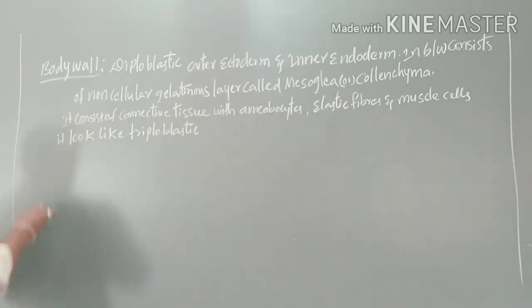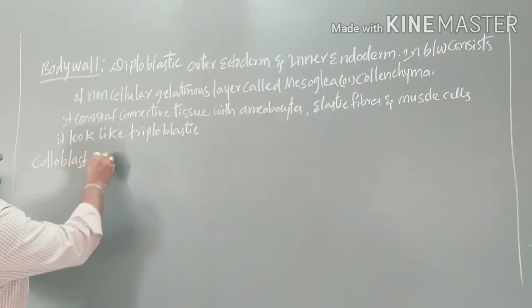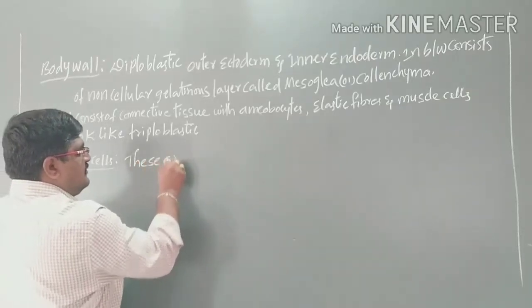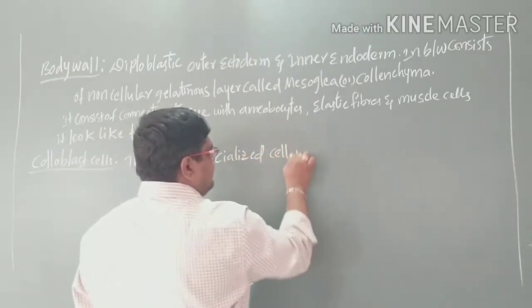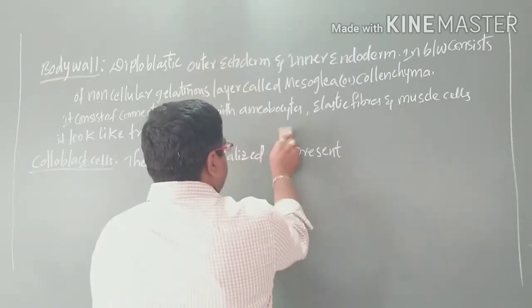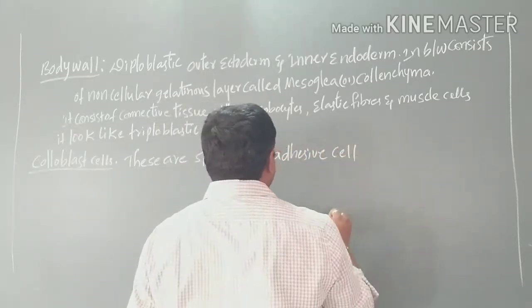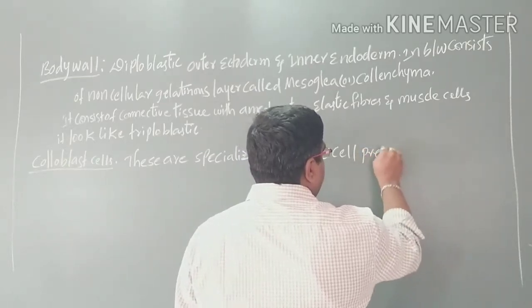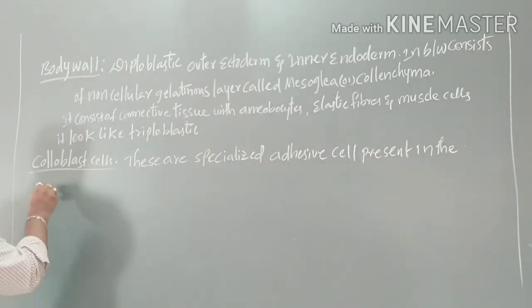Next, coming to the colloblast cells. These are specialized adhesive cells present in the ectoderm.